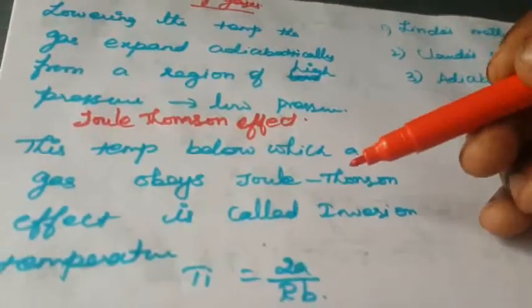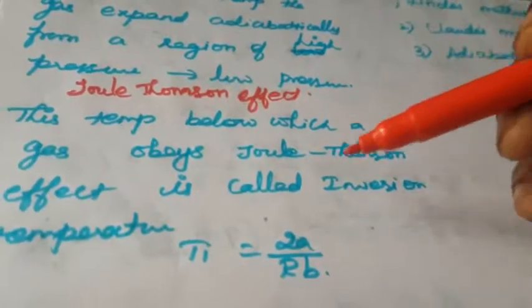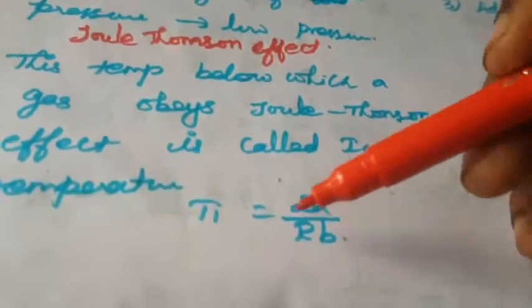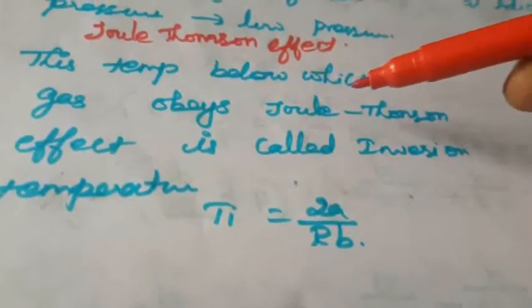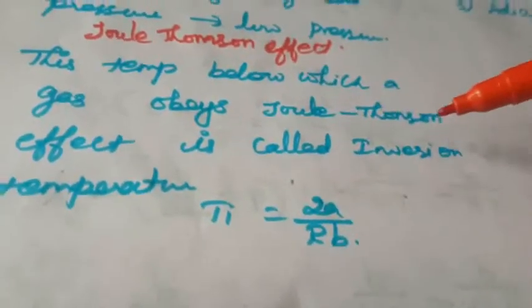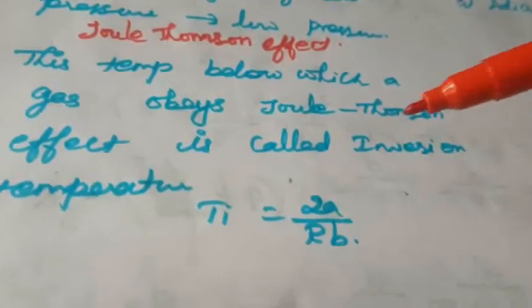The temperature below which a gas obeys the Joule-Thomson effect is called the inversion temperature. What is meant by inversion temperature? The temperature below which a gas obeys the Joule-Thomson effect is called the inversion temperature. T is equal to 2a by Rb.